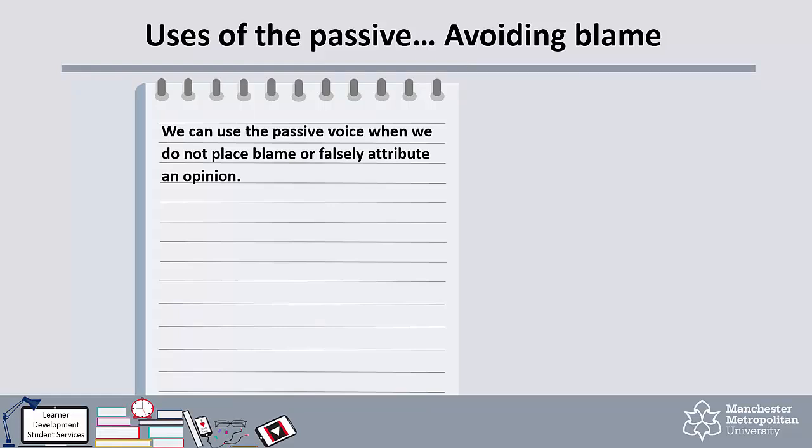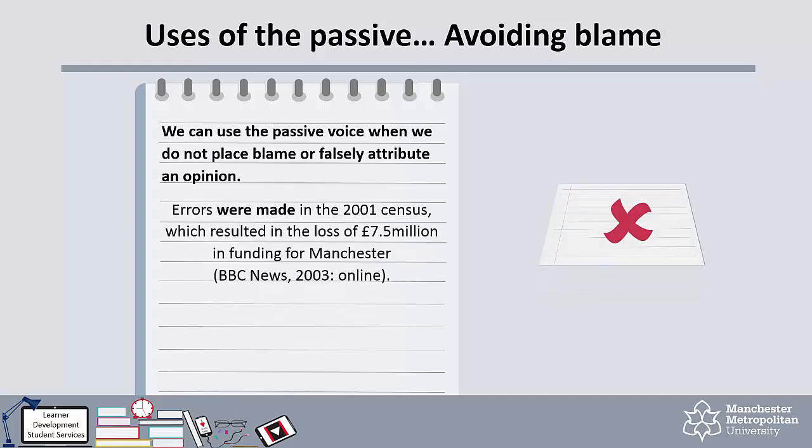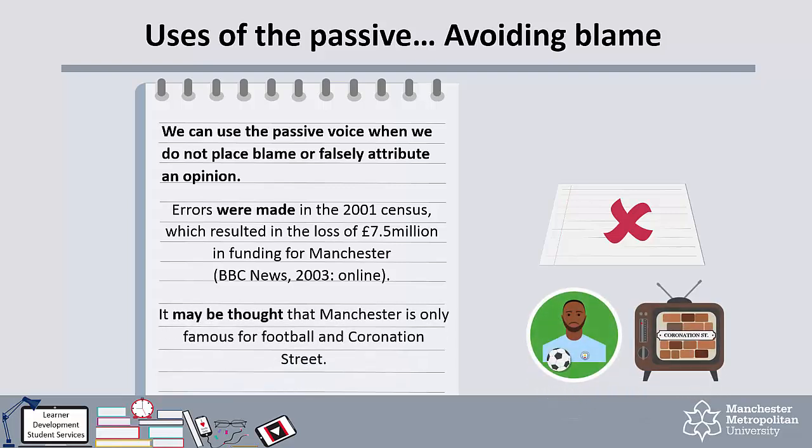When you are writing an assignment, you should aim to sound unbiased and impersonal. For this reason, you may wish to avoid directly blaming someone for mistakes. For example, errors were made in the 2001 census, which resulted in the loss of £7.5 million in funding for Manchester. You have not directly accused anyone of making the mistakes, which makes your work sound more polite and neutral. It is also important that you do not accuse your reader of holding a particular opinion. Therefore, avoid saying you might think. Alternatively, you can say, it may be thought that Manchester is only famous for football and Coronation Street. This means you do not directly address your reader or assume they hold a particular view.